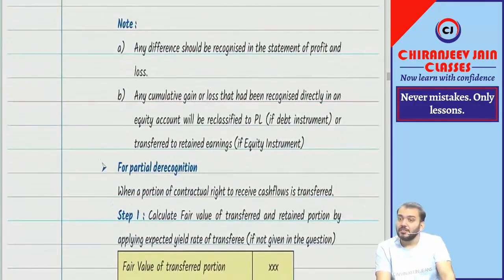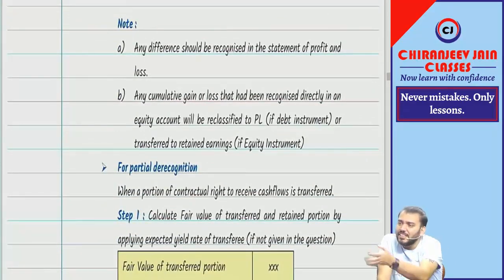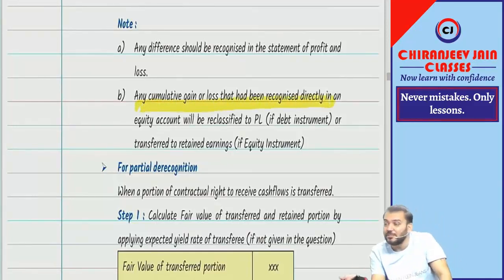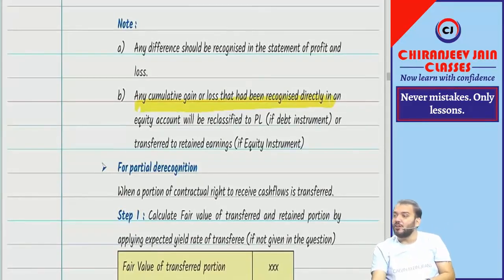This point you understood? If you have transferred a financial asset and that financial asset is FVTOCI, the cumulative gain or loss needs to be transferred too. Any cumulative gain or loss recognized directly in equity will be reclassified to P&L if it is a debt instrument, and transferred to retained earnings if it is an equity instrument. Already we have done this initially. Have you understood this point? Any cumulative gain or loss needs to be recycled if that financial asset is an FVTOCI debt instrument. It will be transferred to retained earnings if it is an FVTOCI equity instrument. Got it?